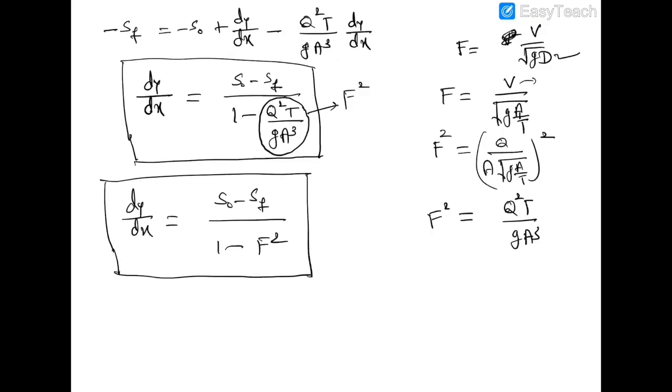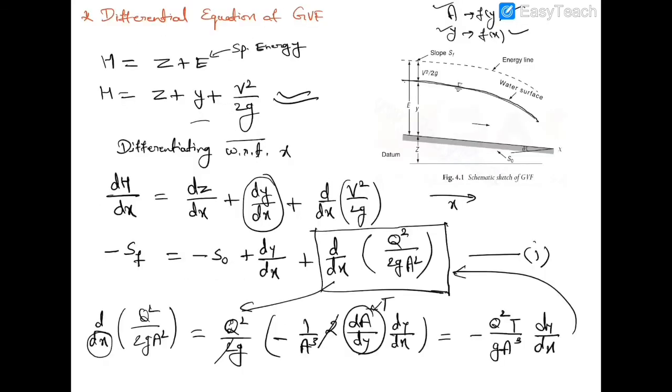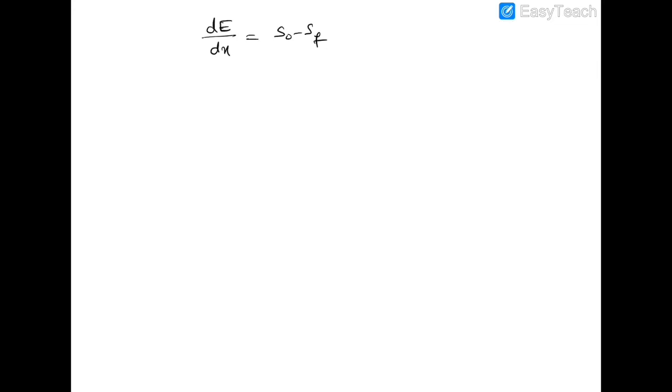Another form of differential equation is dE upon dx is equal to S naught minus Sf. Okay, how does it come? Look at this total energy equation and differentiate it with respect to x.